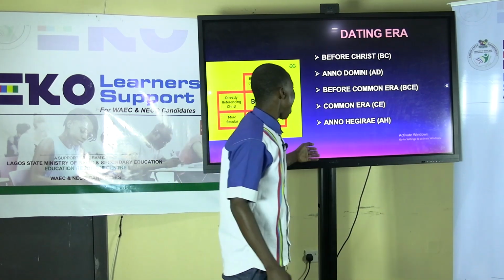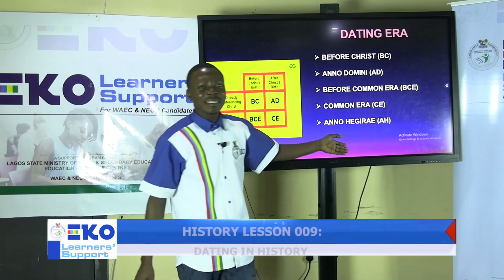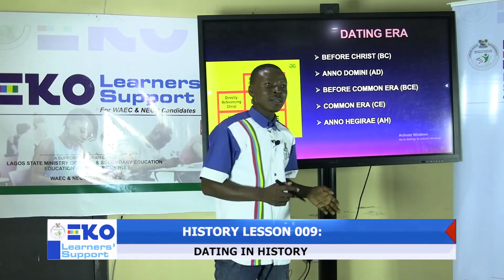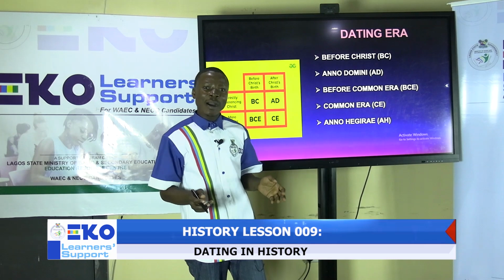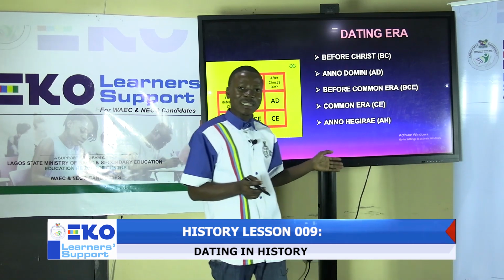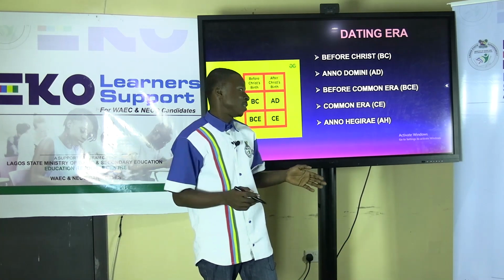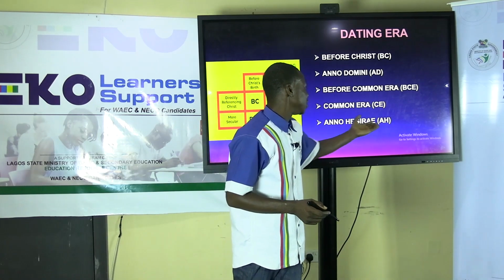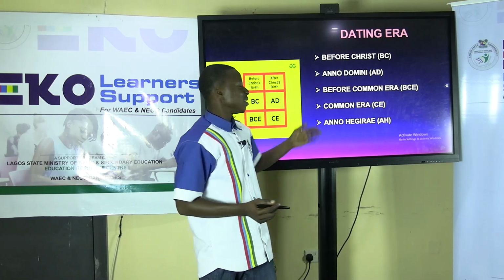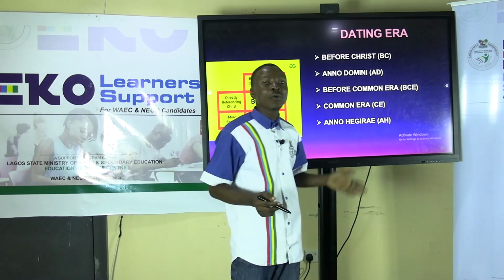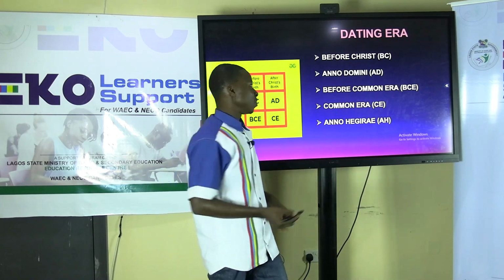Then lastly, we have Anno Hegirae. This has to do with reference to the Islamic calendar or the migration of the Hijra, which is the migration of the Prophet from Mecca to Medina. That's what Anno Hegirae means, which is AH. These are the dating eras that are mostly used in history.